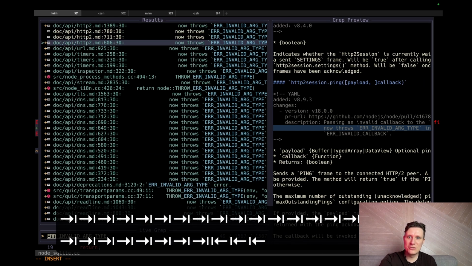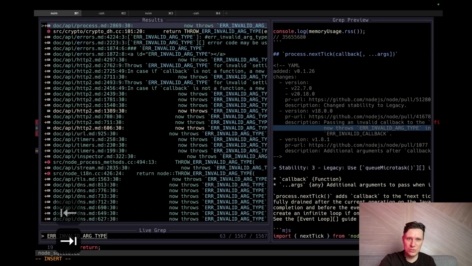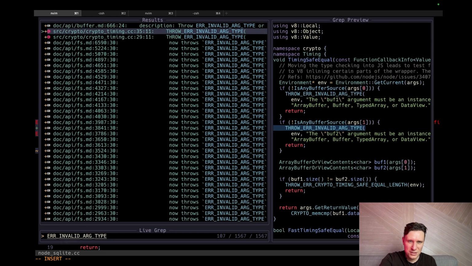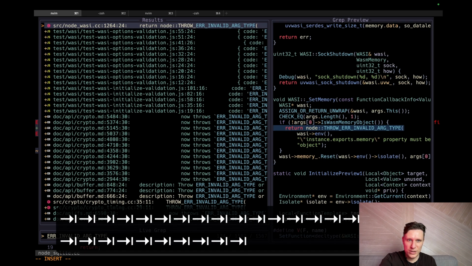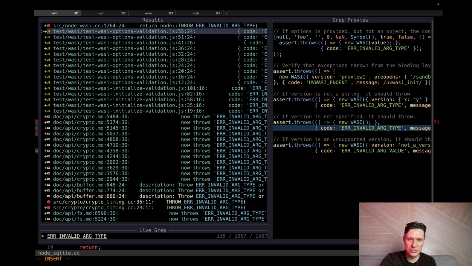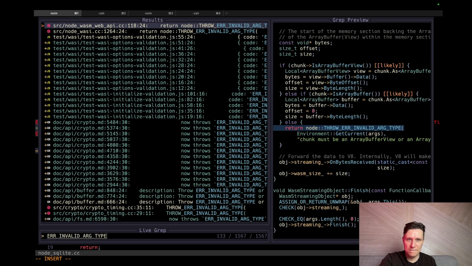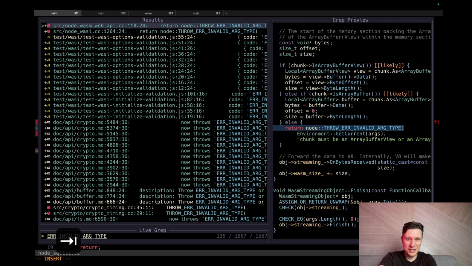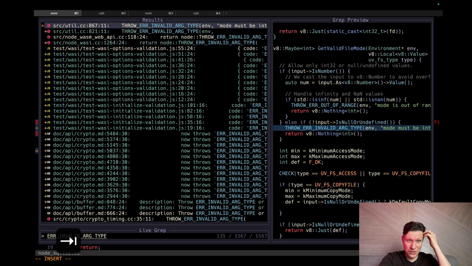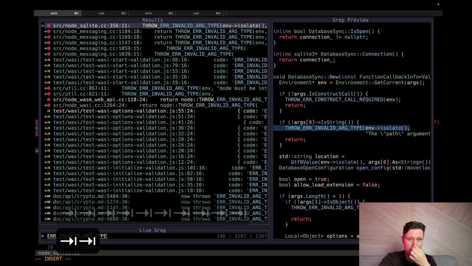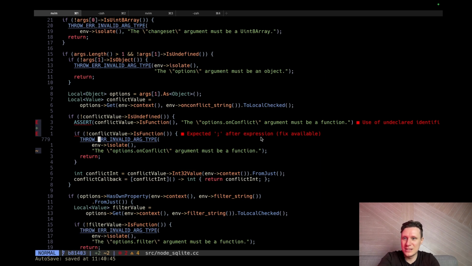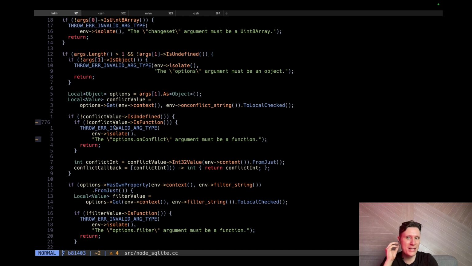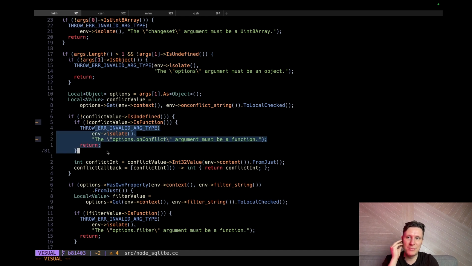So okay, let's repeat this architecture. I'm not sure why they do this, but why not? Everywhere we can find it, they use the same architecture. Somewhere they can track manually the thing. Interesting. They have several ways of using this exception. Nevertheless, let's continue and use the standard way. The standard way: if it's not a function, throw something and return.